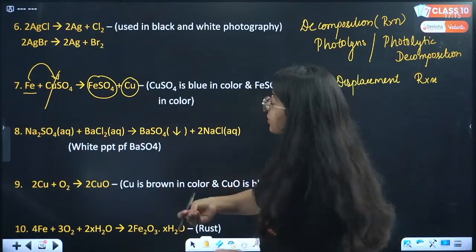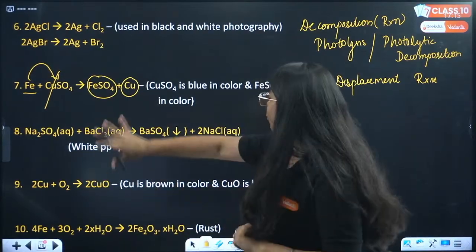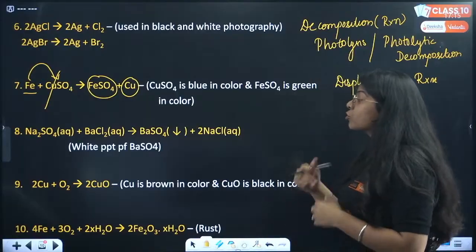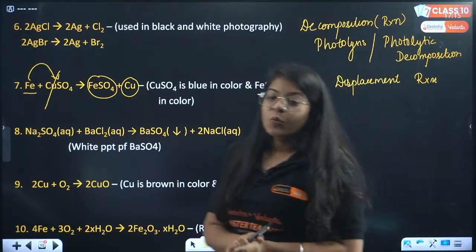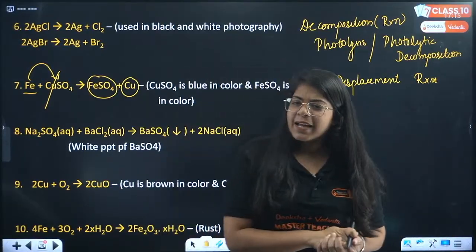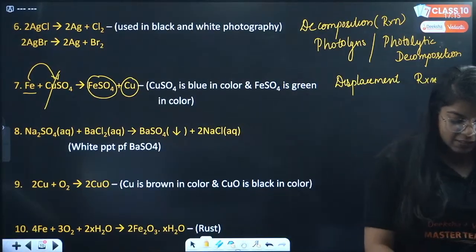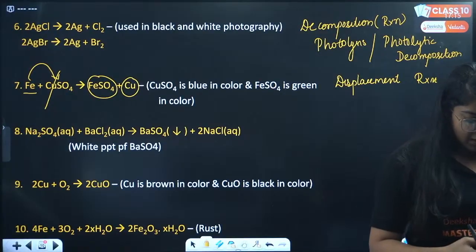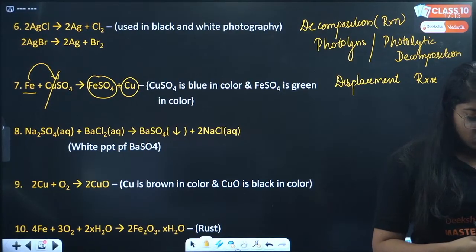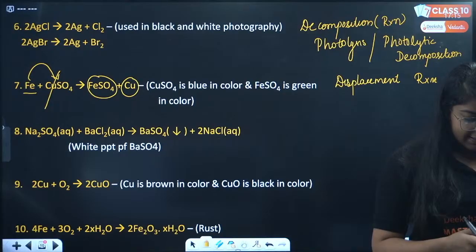Na2SO4 plus BaCl2 goes to BaSO4 plus 2 NaCl. Which is this reaction? 8. Okay, great. Sachin has already answered. What is the answer of everyone else?